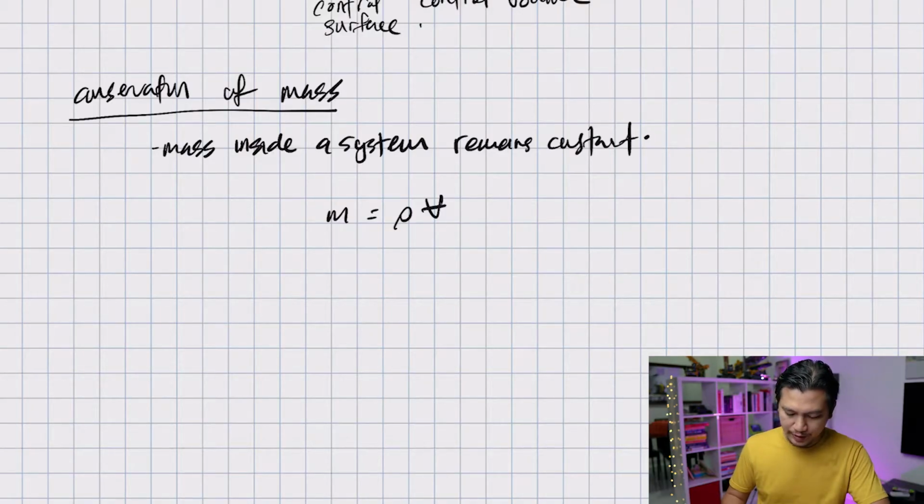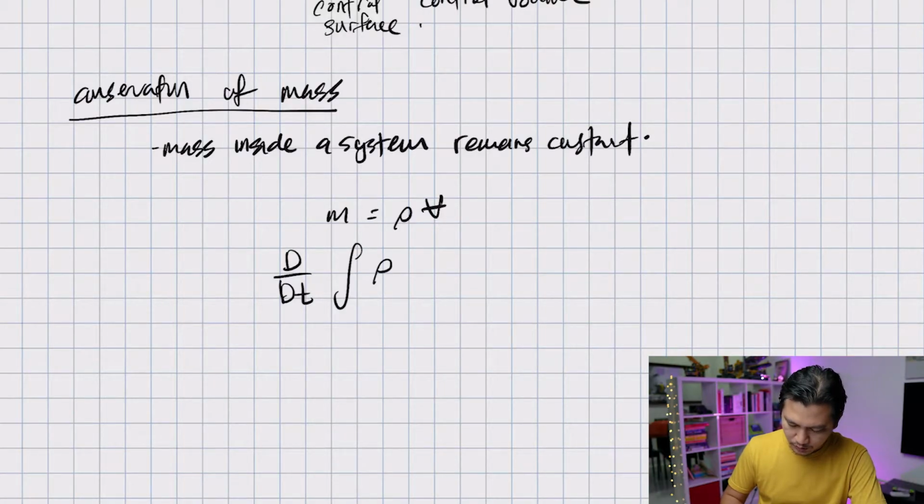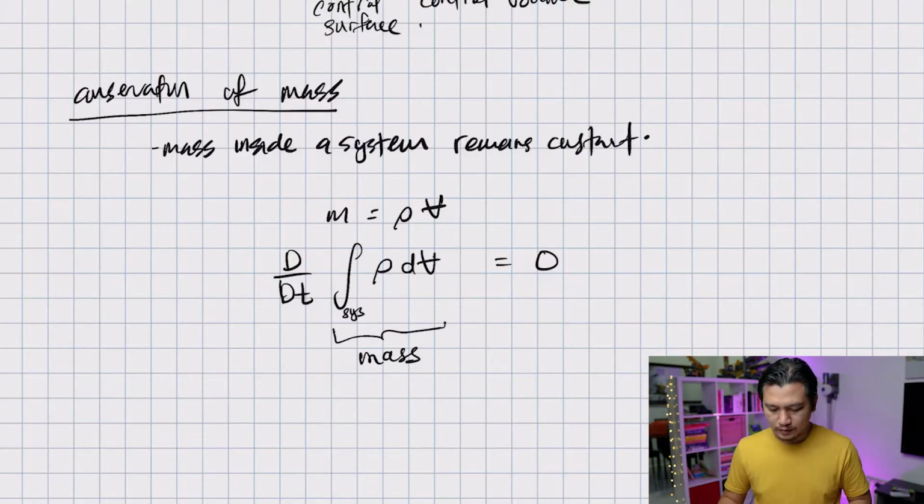So conservation of mass says that mass inside a system remains constant. It means that mass does not change with time. So what we can write here is d over dt of the integration of rho times dV is equal to 0. And this is the integration over a system. And remember, rho times dV is actually mass. Right, and that is the equation for conservation of mass.